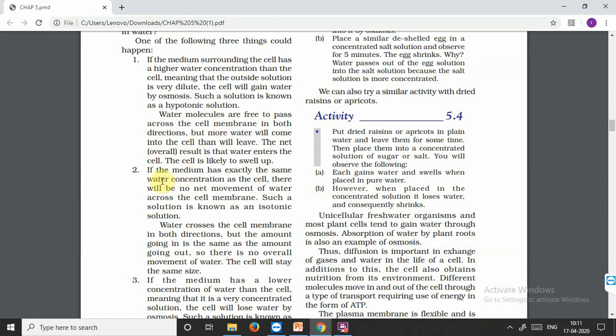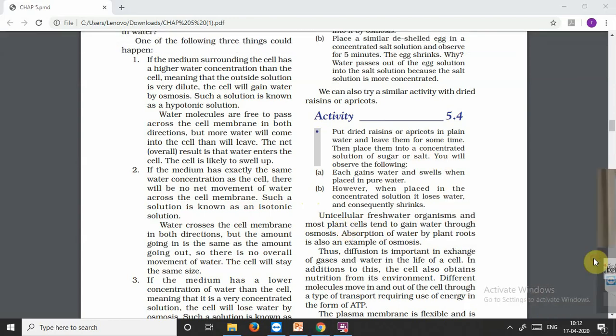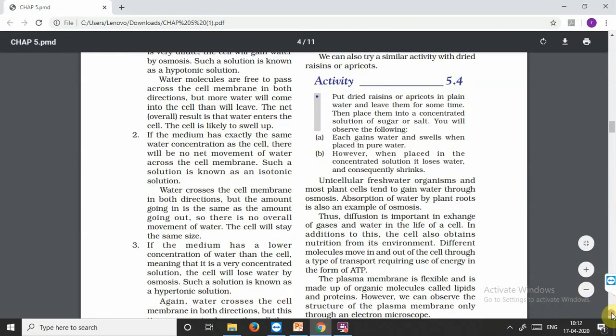And if the medium has exactly the same water concentration as the cell, this is another type. For example, when two sides of pure water are connected by a semi-permeable membrane, and both sides have pure water, there will be movement of water, but the net movement from one place to another will be the same. Therefore, there will be zero net movement and we cannot say any osmosis is taking place. Therefore, the solution is said to be isotonic.